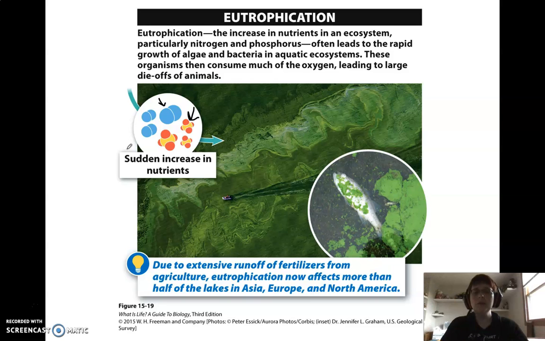When we get big amounts of nutrients coming into aquatic systems like a lake, and this is not photoshopped, this is actually what the lake looks like, you get huge blooms of algae and bacteria. These organisms then start to die and consume the oxygen, which then leads to animal die-offs like fish. This process is called eutrophication. And so humans altering the nitrogen and the phosphorus cycle lead to this problem.